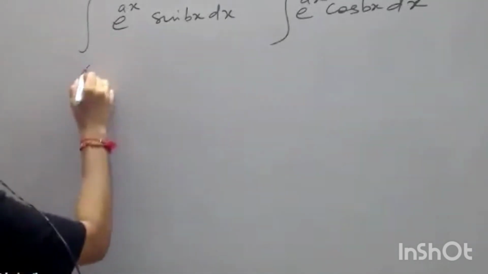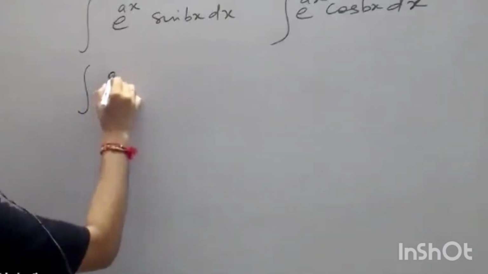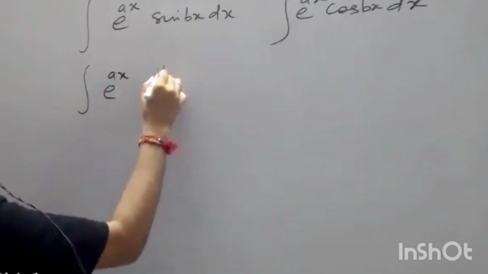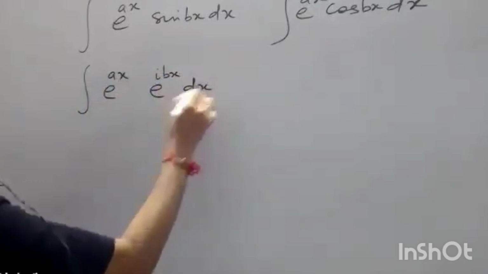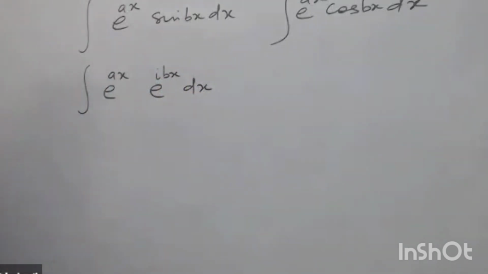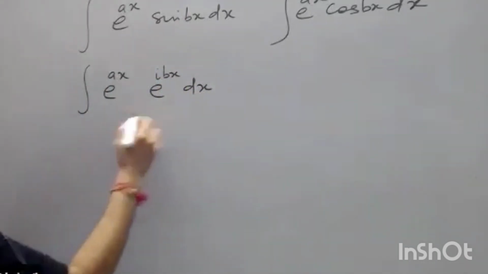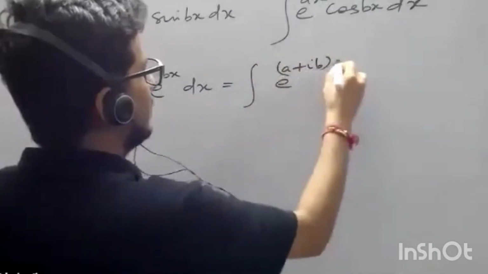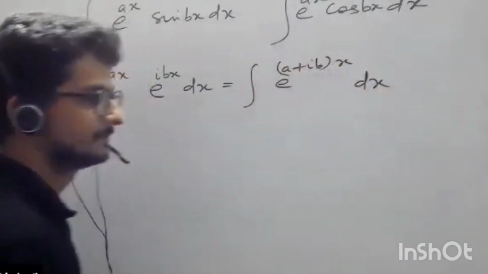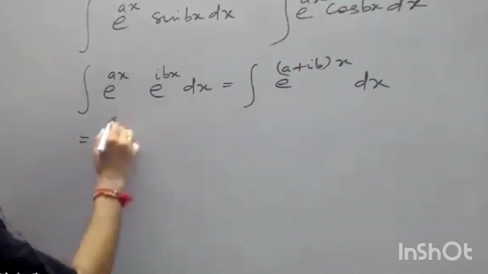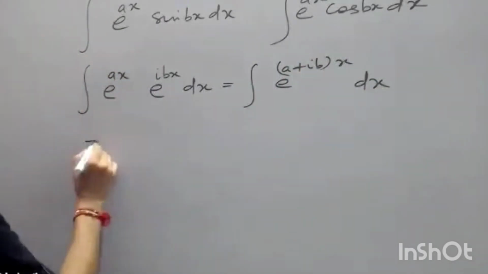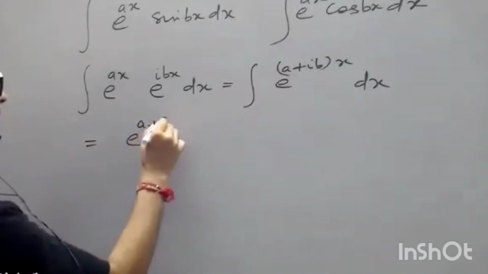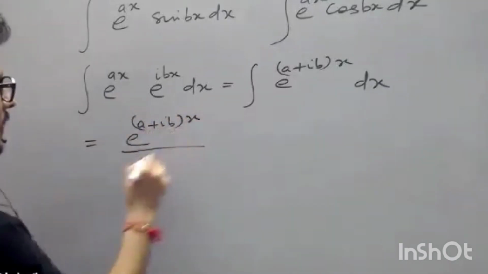So a simple way is to just write e to the power ax e to the power iota bx dx. समझ आया? And it will become the integral of e to the power (a plus iota b) x dx, which is so simple: e to the power (a plus ib) x over (a plus ib).